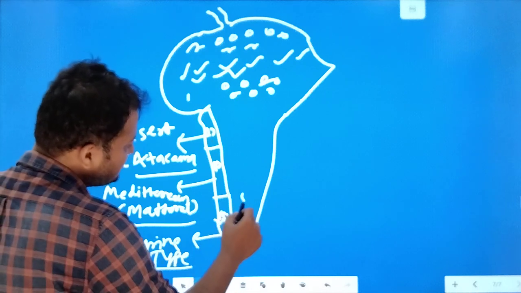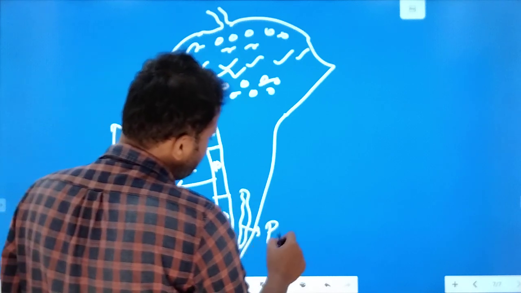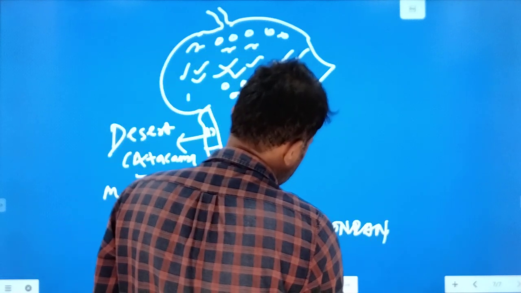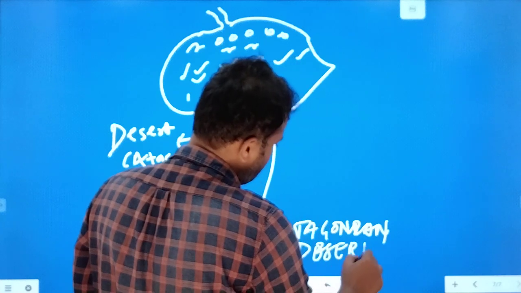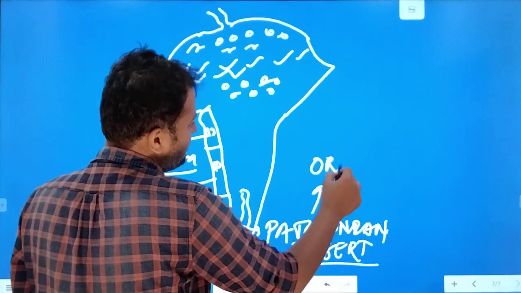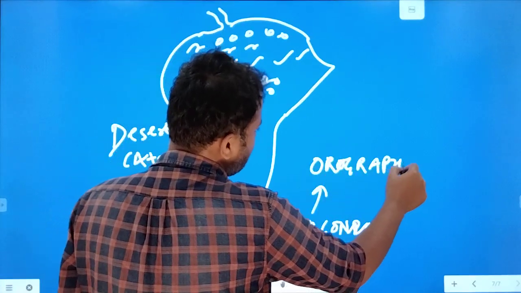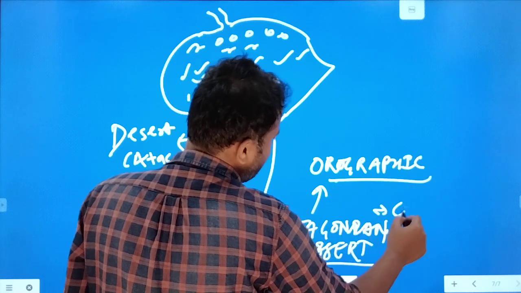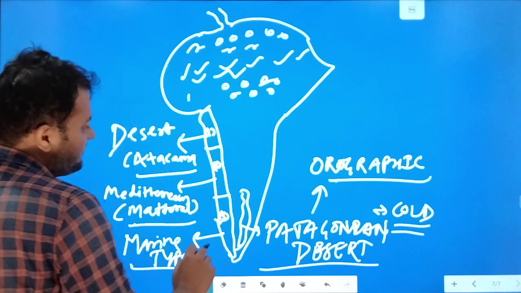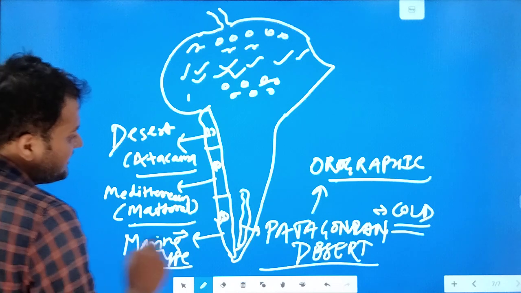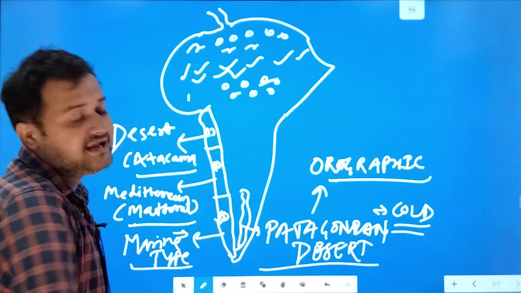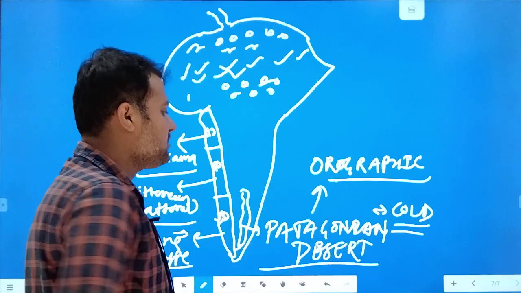Beside this, here lies another desert which is known as the Patagonian desert. The Patagonian desert forms because of orographic reasons. It is a cold desert. Okay, because winds coming here from here, they rise above the Andes, but when they cross the mountain ranges, they become dry, and here leading to no rainfall, leading to the formation of the Patagonian desert.